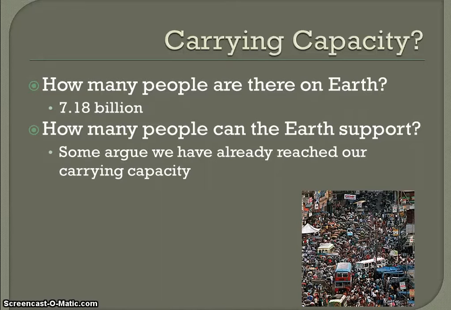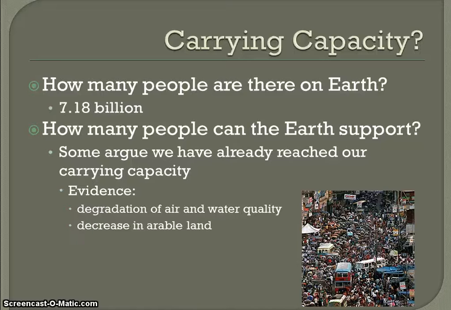Some argue that we have already reached and surpassed our carrying capacity. Well, how is that possible if we have 7.2 billion people and we're able to live day to day? The evidence that it has happened is that our air and water quality has been degraded. Yes, we have water resources, but they are unevenly distributed, and we are seeing more and more pollution, so the water we have is not usable. Same with air quality. We see more and more children born with asthma or developing asthma at a young age because of our poor air quality and air pollution.